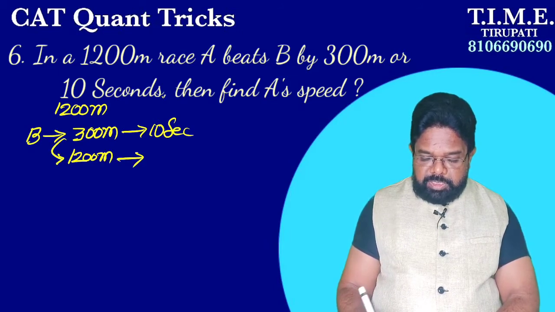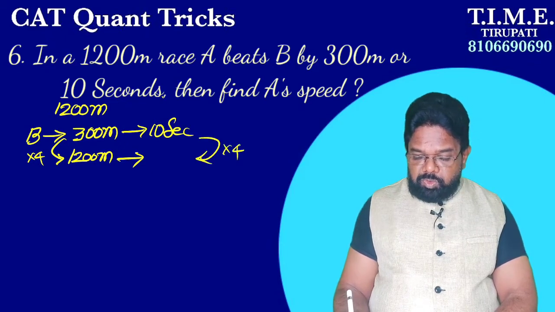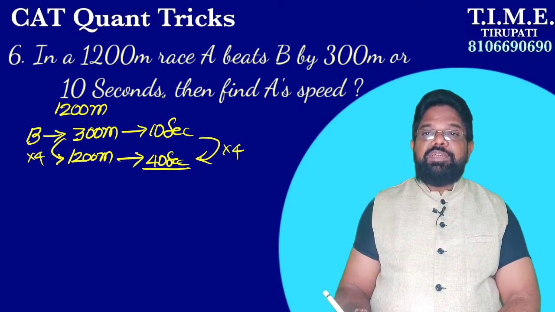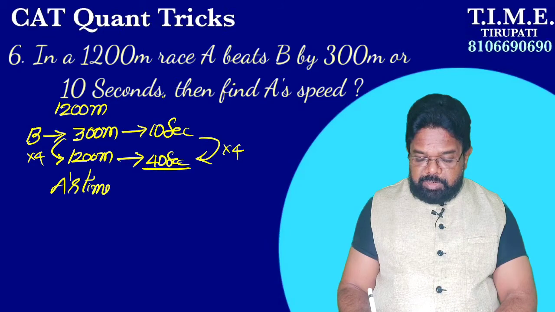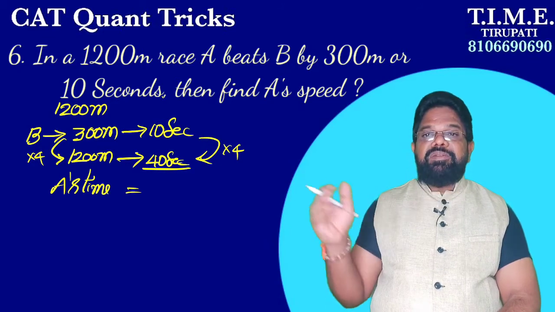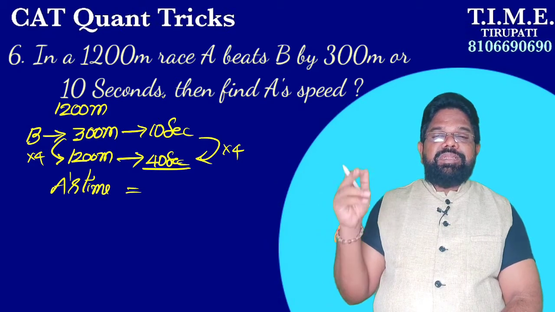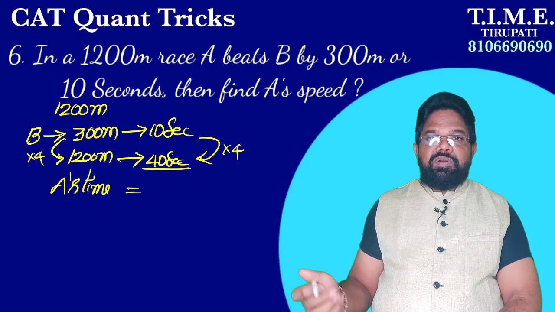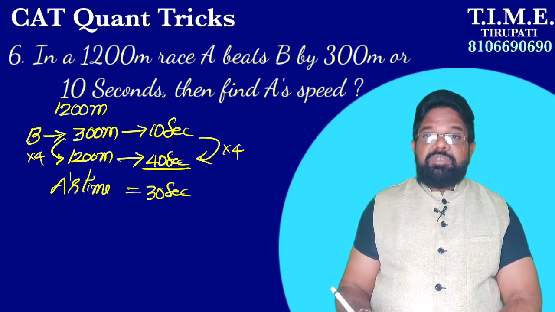How much time does it take? 300 becomes 1200 means into 4. So here also into 4. So 10 into 4, 40 seconds. So B's time is 40 seconds. Now what is A's time? A's time is 10 seconds less. Why? A beats B by 10 seconds is given, means A's time is 10 seconds less when compared with B. B's time is 40 seconds, so A's time is 30 seconds.